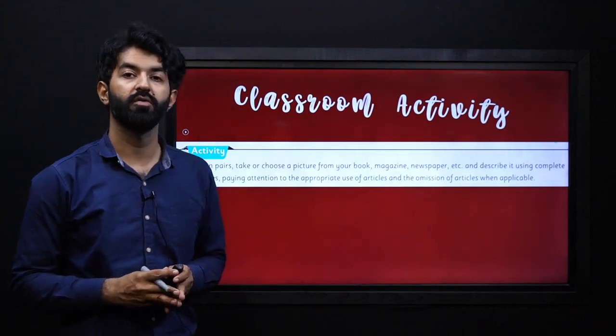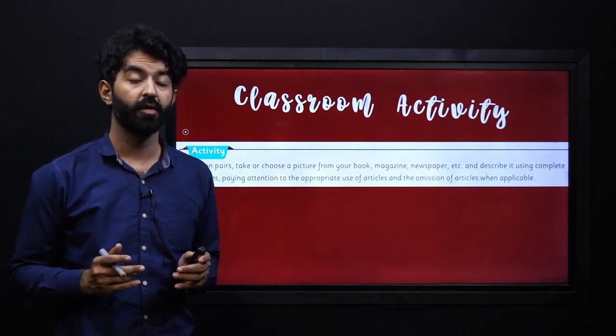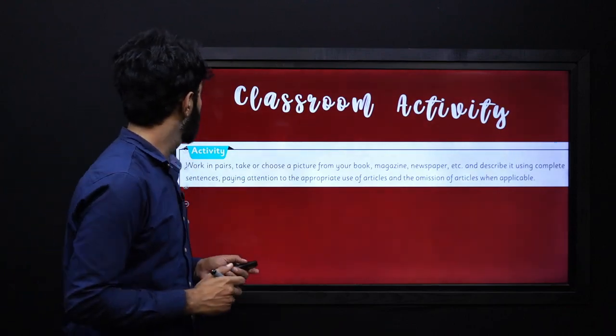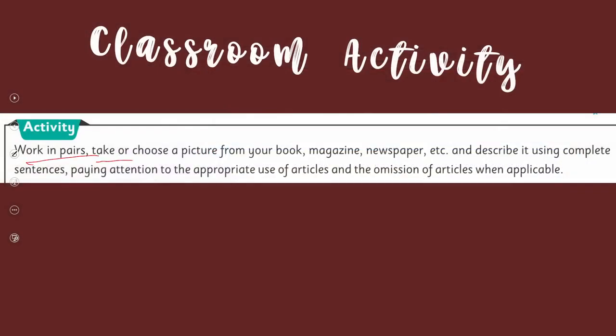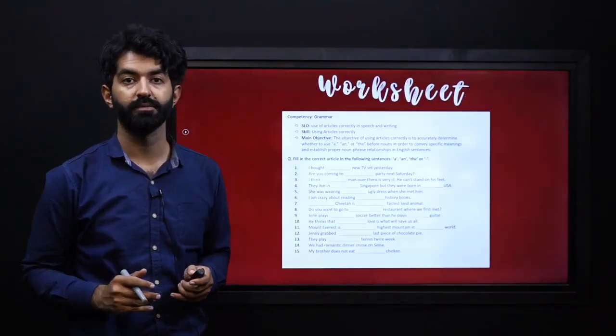So now, after reading all the rules of using articles and not using them accordingly, we are going to see our classroom activity. We will be working in pairs, choosing a picture from your book, magazine, newspaper, etc., and describing it using complete sentences, paying attention to the appropriate use of articles and the omission of articles when applicable. By doing this classroom activity, both the usage of articles and the omission will be covered.